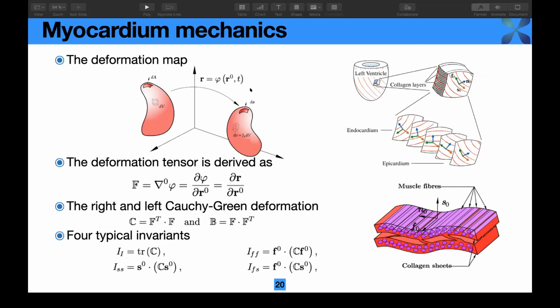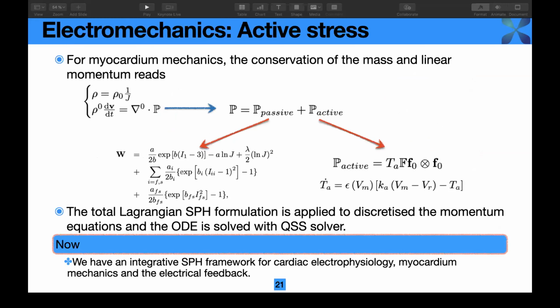Here we follow the total Lagrange formulation, and this is a particle kinetic model. And for the active stress, we follow the active stress model, which means that we separate the pure stress into two parts. First is the passive one, and the second one is the active one. This is the governing equation for the passive stress, and this is the governing equation for the active stress.